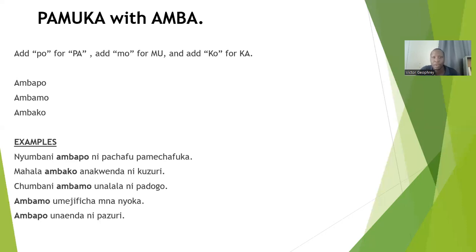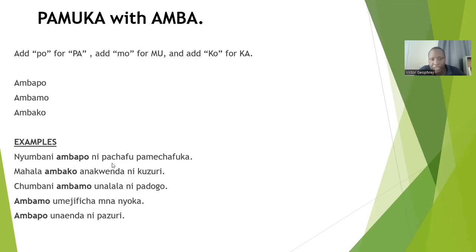Now let's see the last one, which is the mahali noun class, or we call it the Pa-Mu-Ku noun class. So we use ambapo for pa, ambamo for mu, ambako for ku. Okay, you can see the examples over here.